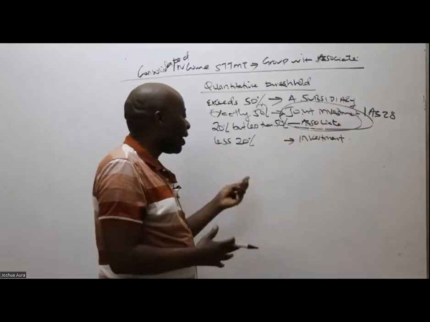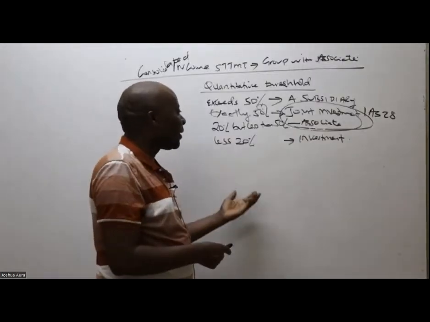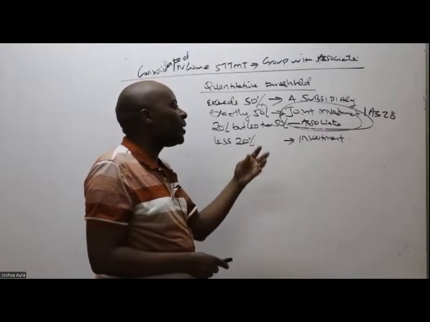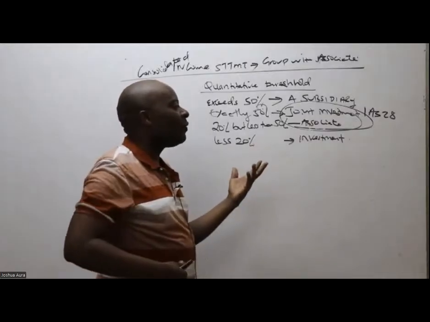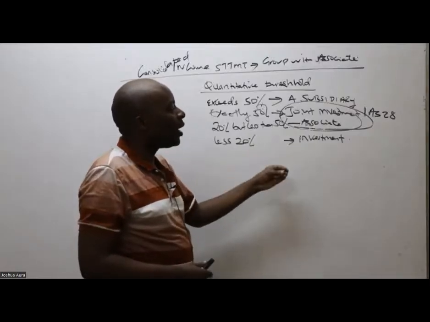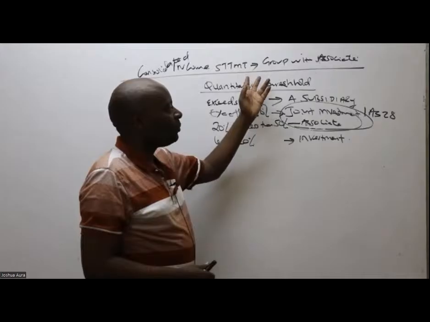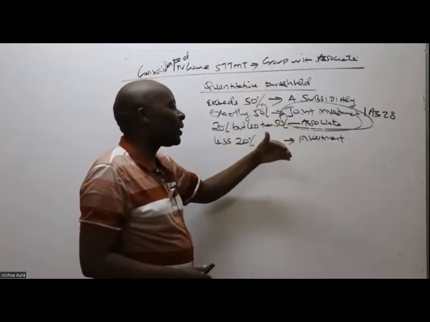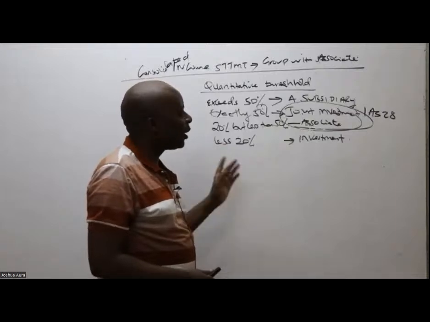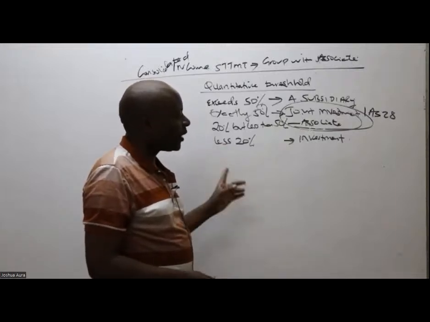And anytime our investment is less than 20%, that is just a mere investment. That investee is taken to our group statements either as a mere investment or what we call a financial instrument. So this is quite important for us.